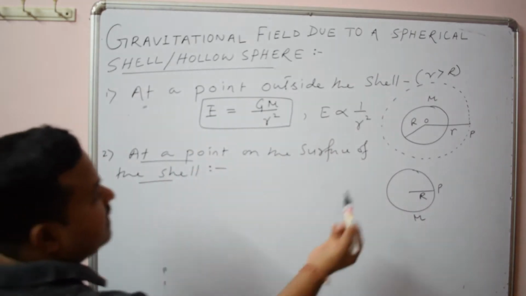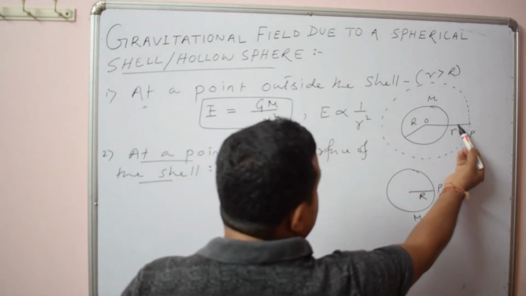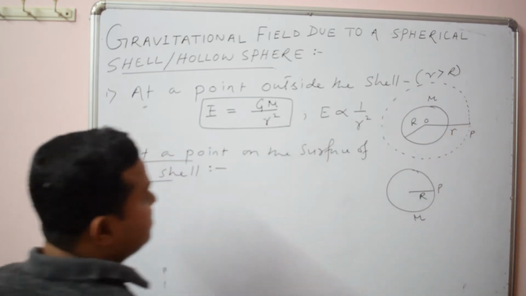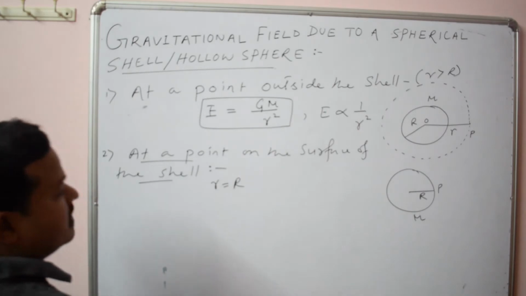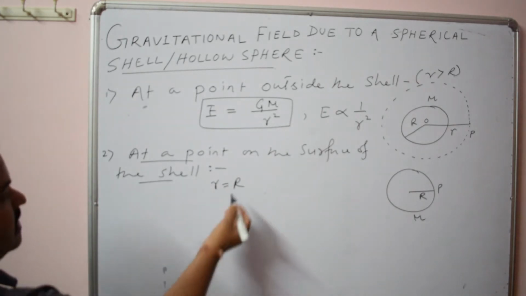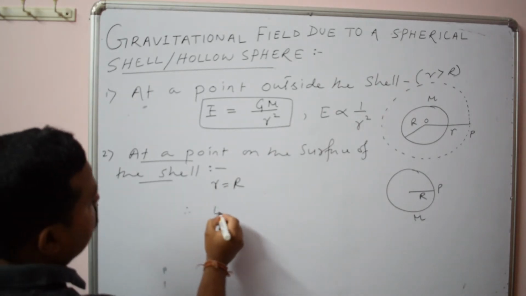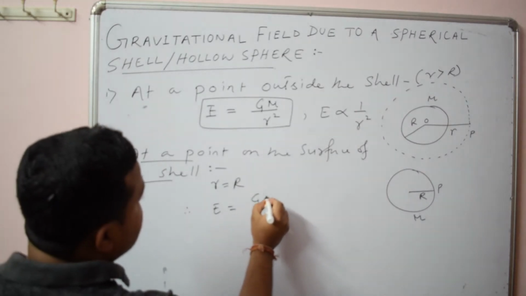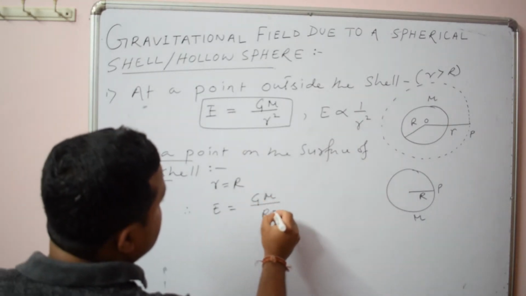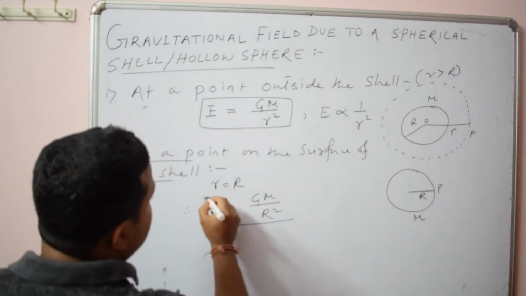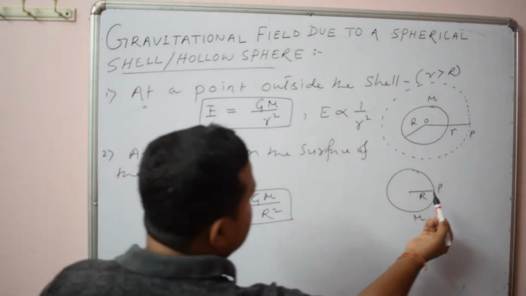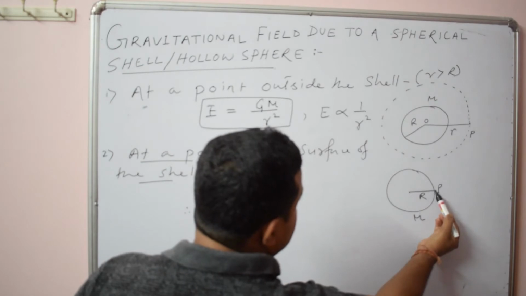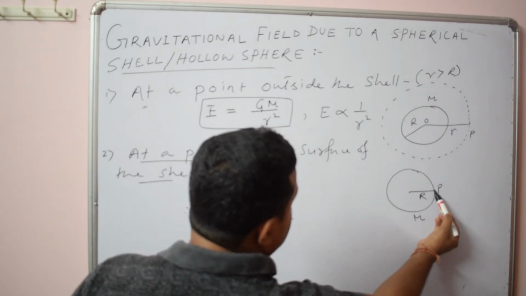Just the point is now taken on the surface. So here you only have to change r is equal to R, that is, on the surface, this radius. So the formula will be E equal to G m by R square. To use the same formula, you just replace small r by capital R, because now we want to find the field at this point, at distance R.